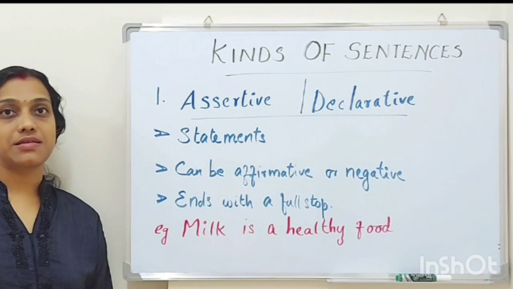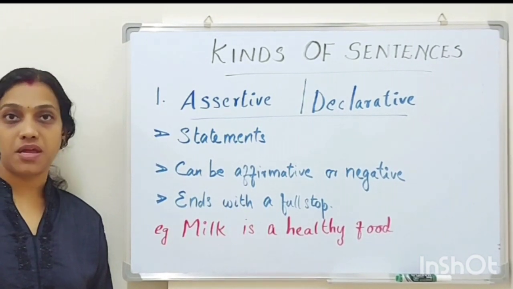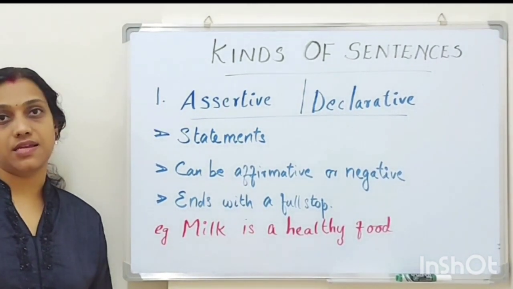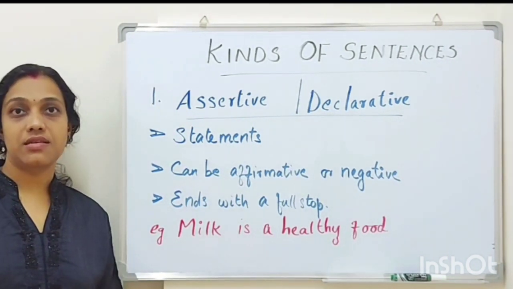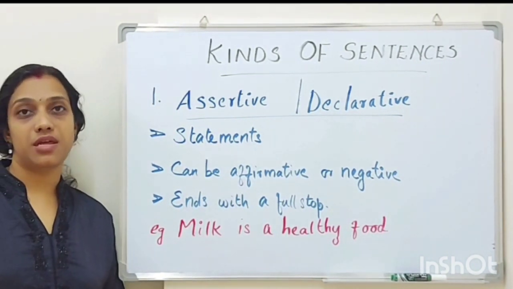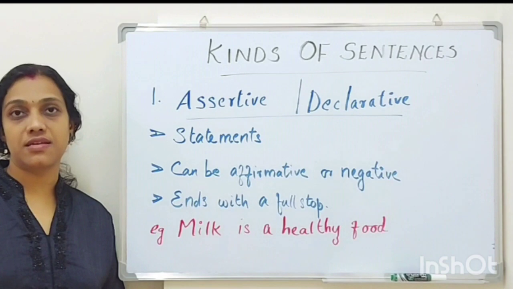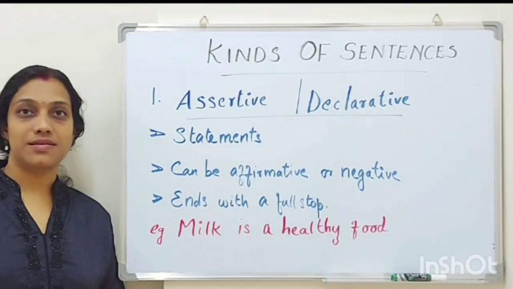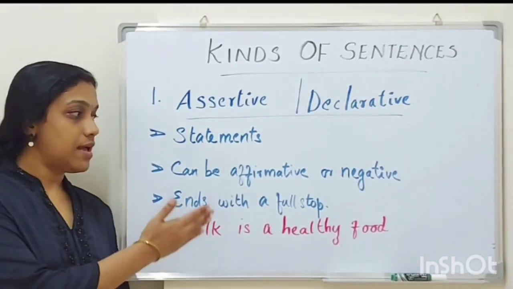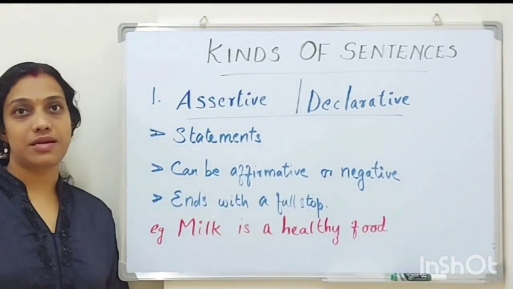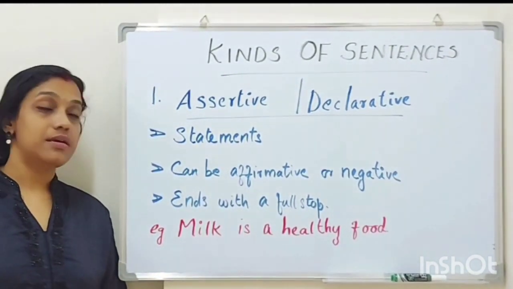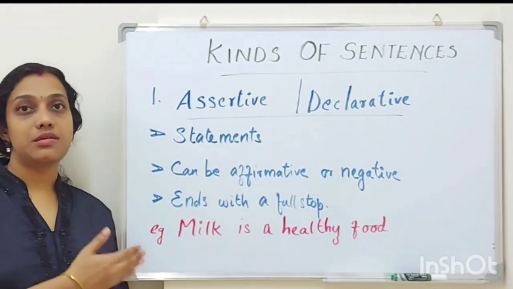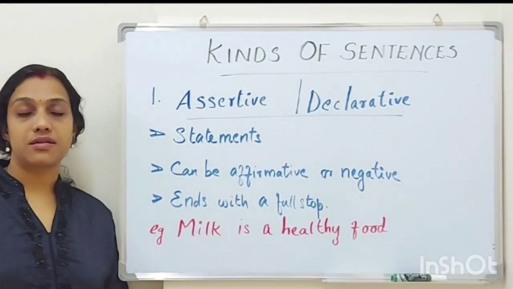Now assertive sentences can be of 2 types, affirmative sentences and negative sentences. An affirmative sentence is a sentence that is having a positive nature. And what is a negative sentence? Just the opposite. Now let's see an example. Milk is a healthy food. What is it? It is a statement. It is an information and it is a statement. So this is an example of assertive sentence.